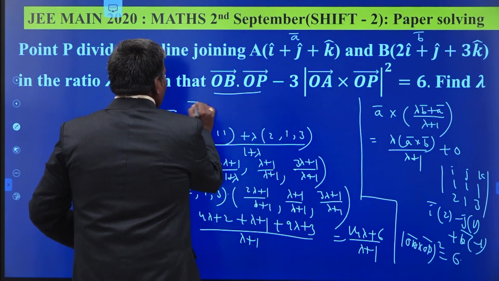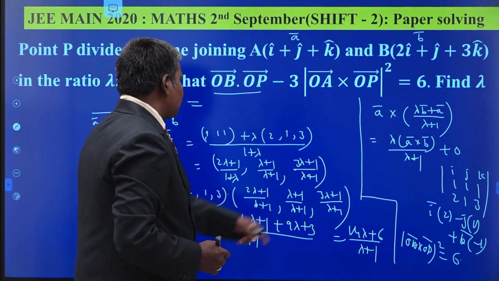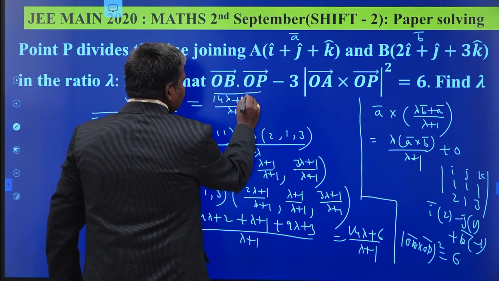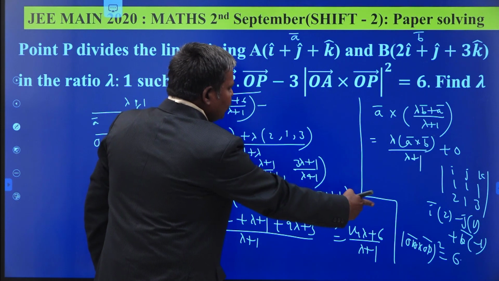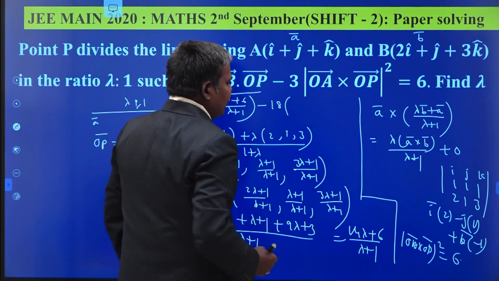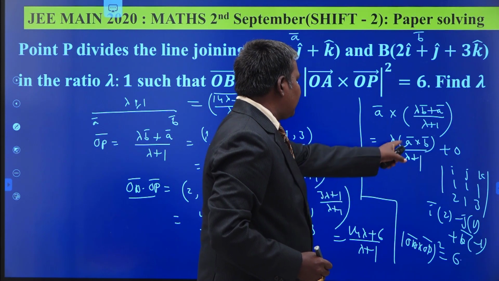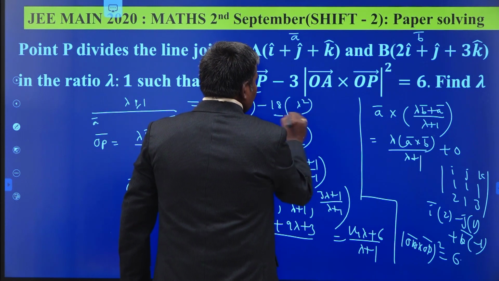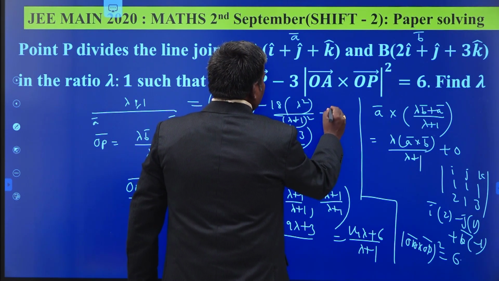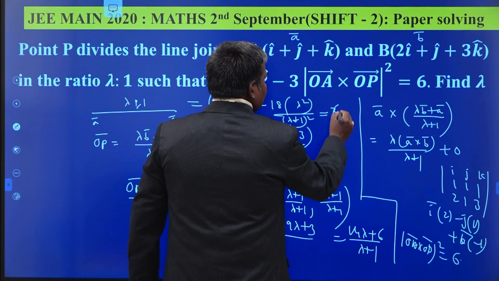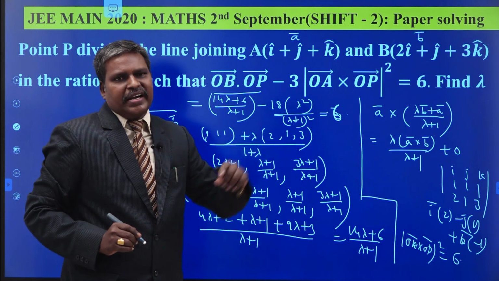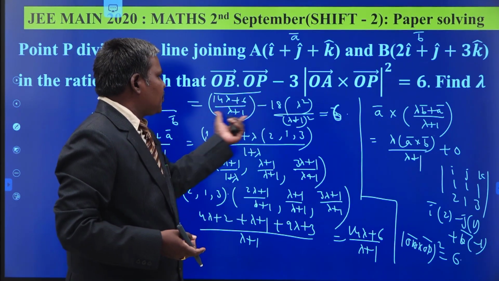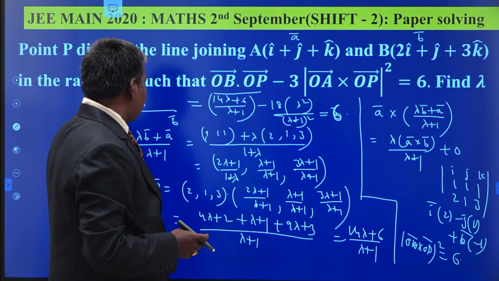So OB bar dot OP bar becomes (14 lambda plus 6) by (lambda plus 1), minus 3 into 6, that is 18, minus 18 times of, what is the value here? Lambda square by (lambda plus 1) whole square, minus 3, is equal to 6. So this is a quadratic equation in lambda. By solving the equation itself we obtain the lambda here. Okay, this is the procedure.